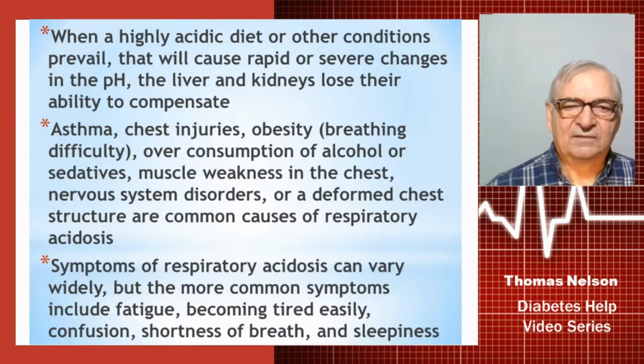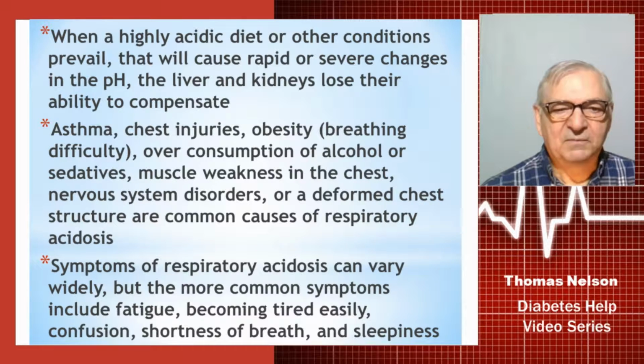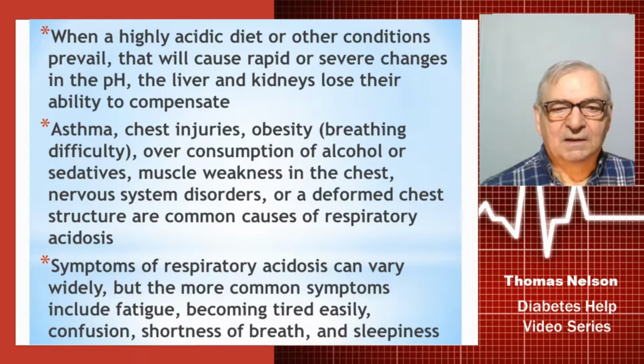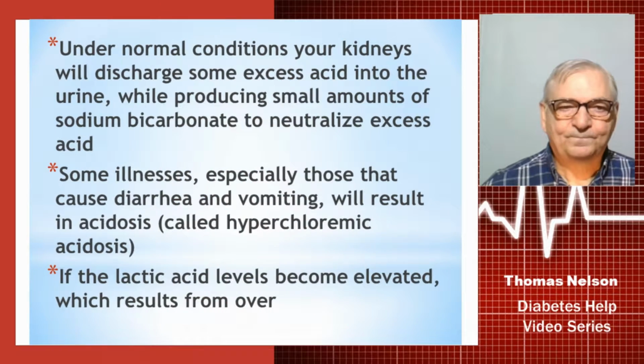Asthma, chest injuries, obesity, breathing difficulties, overconsumption of alcohol or sedatives, muscle weakness in the chest, nervous system disorders, or deformed chest structure are common causes of respiratory acidosis. Symptoms of respiratory acidosis can vary quite widely, but the more common symptoms include fatigue, becoming tired very easily, confusion, shortness of breath, and sleepiness.